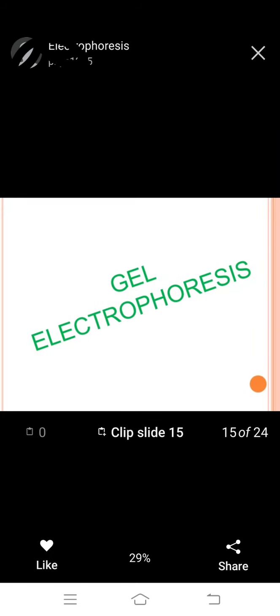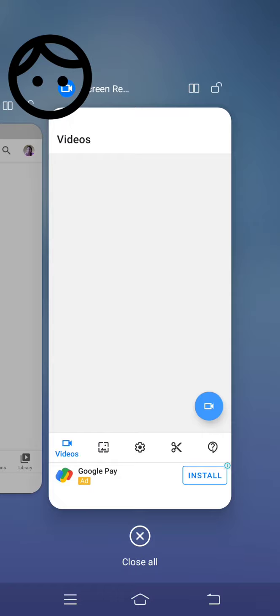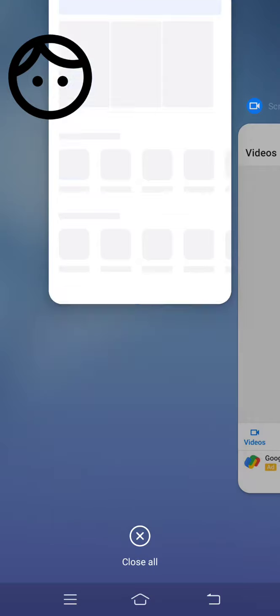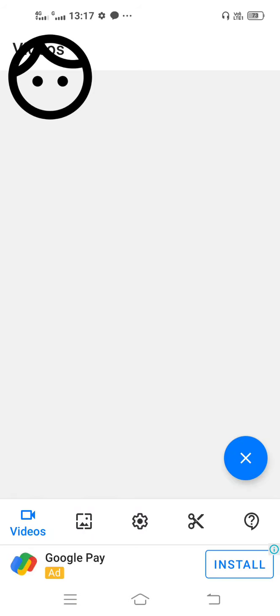Okay, one minute. Thank you for giving this opportunity. Next time we go to gel electrophoresis. It's important for the PCR technique, and electrophoresis is important for BSc, second year, fourth semester. Okay, thank you for giving this opportunity. Next time we continue.